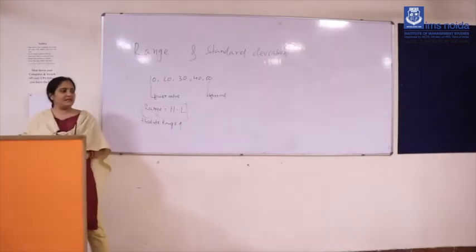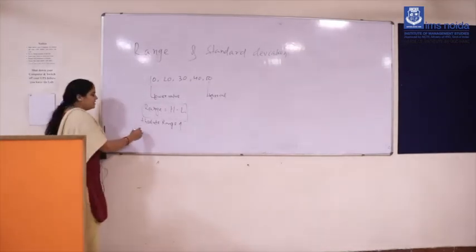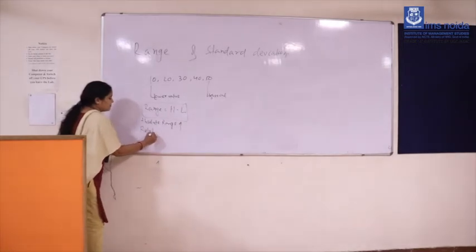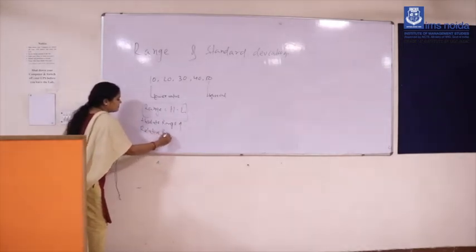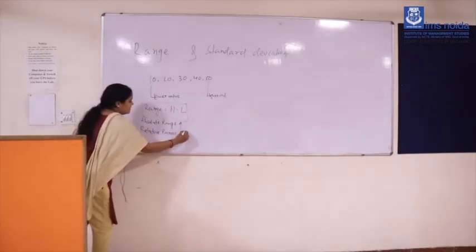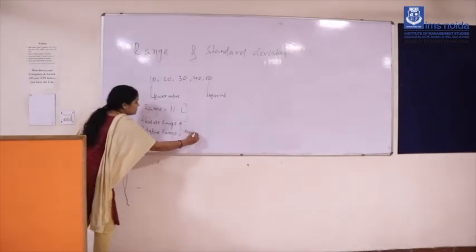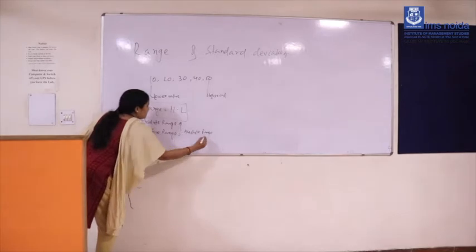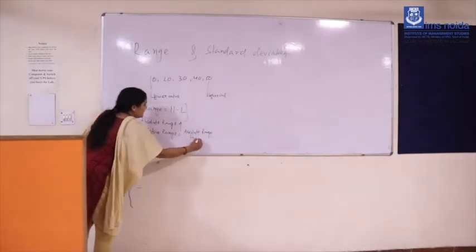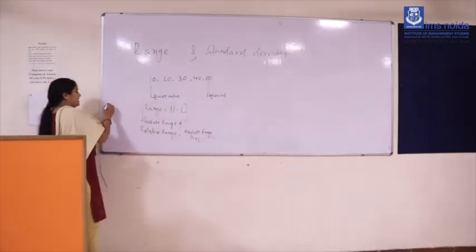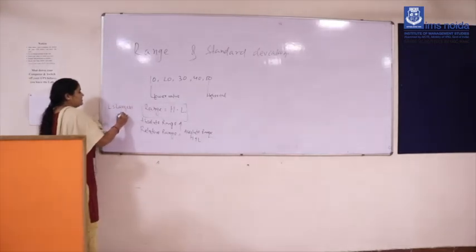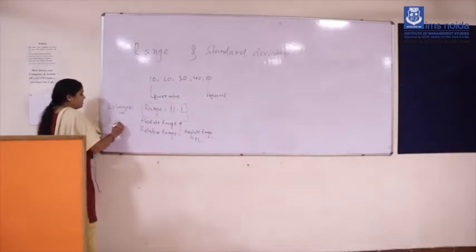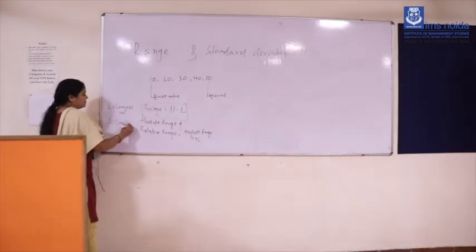So what is relative range? Relative range is the absolute range divided by H plus L. In some books L is given for the largest value and S is given for the smallest value, so you can write according to that also.